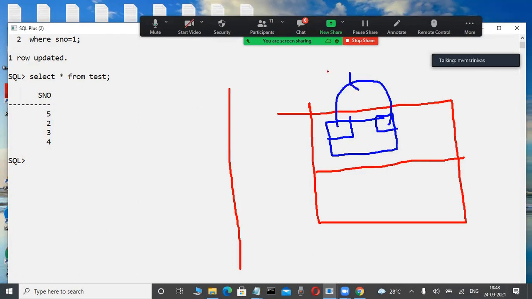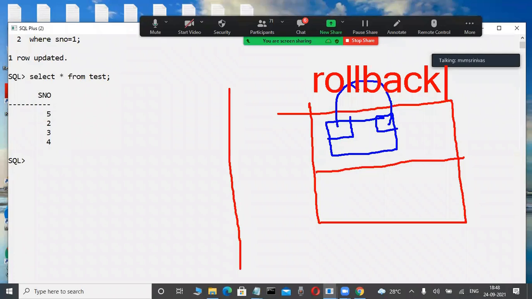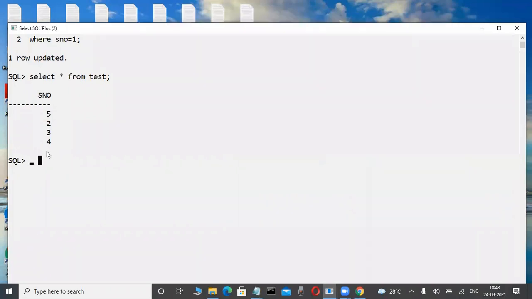Which command are we using? Very good, rollback. In the database, rollback is a command. What is rollback, what is update, what is delete, we are learning in our course. I'm just showing it now for easiness. Now I want to cancel a transaction, so we use rollback, a command that is there in every database. Don't be afraid, just observe it.